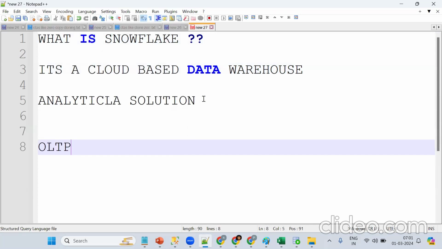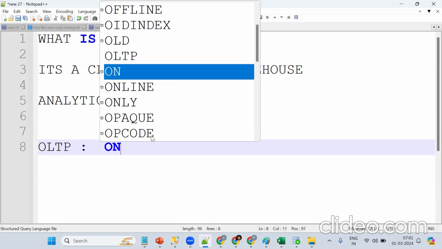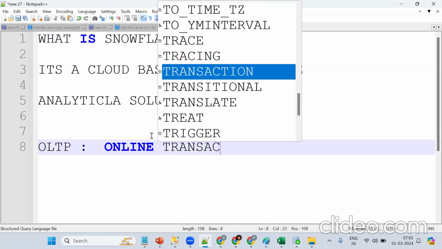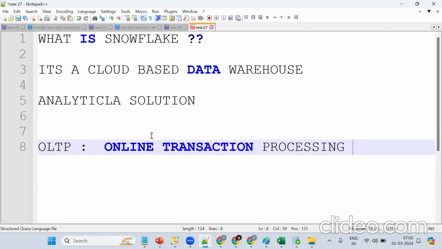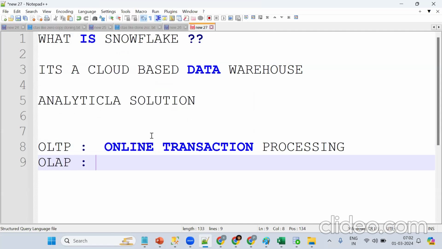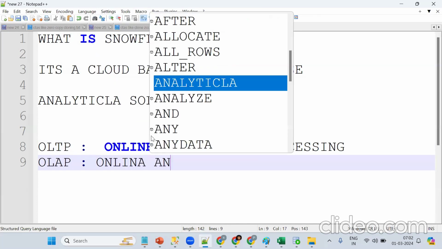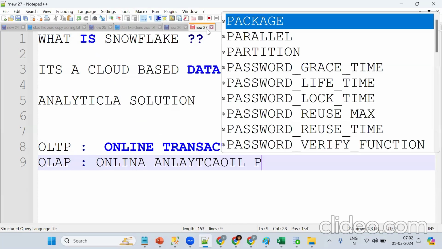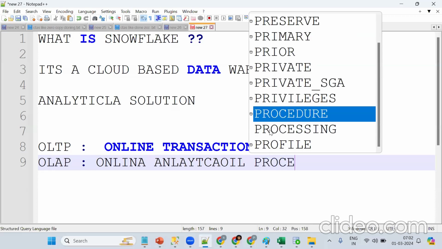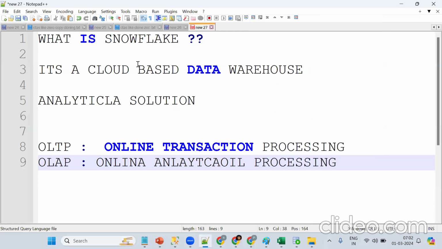Tell me, what is OLTP? Online transaction processing. Okay, what is OLAP? Analytical processing. We'll see detail. So Snowflake is a cloud-based data warehouse mainly for analytical solution. Now we'll see what exactly this is for, OLTP or OLAP.